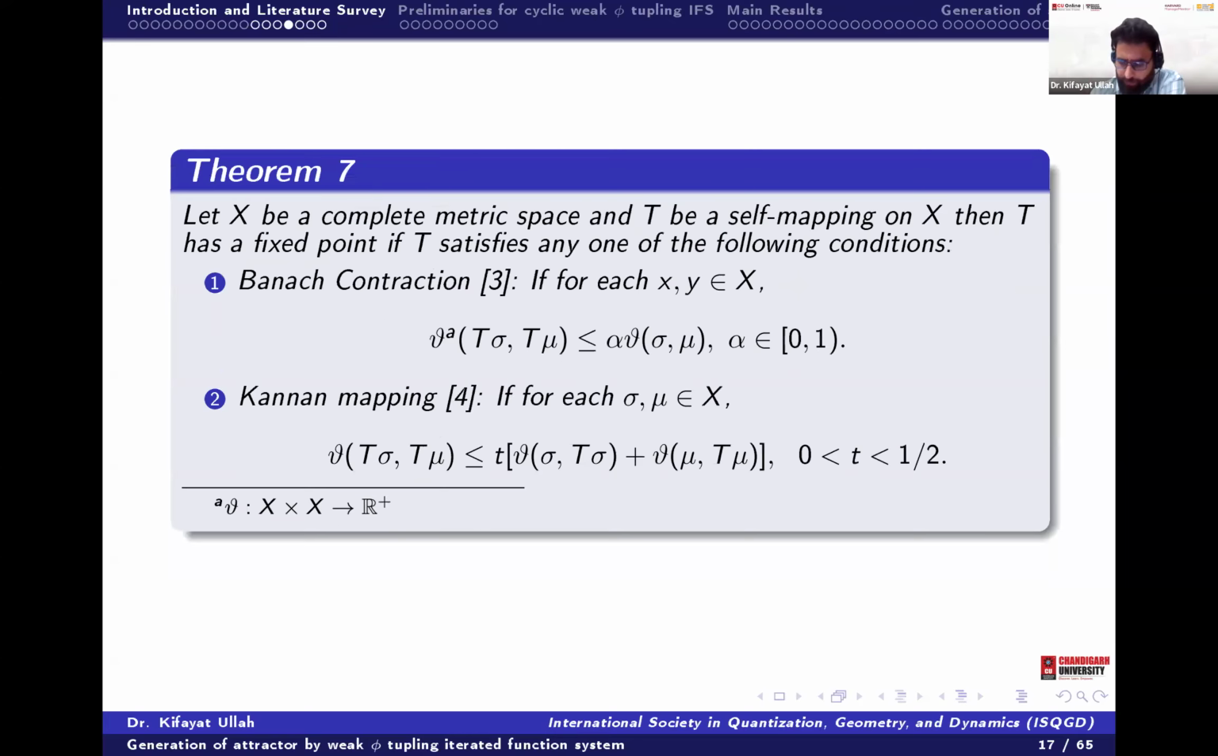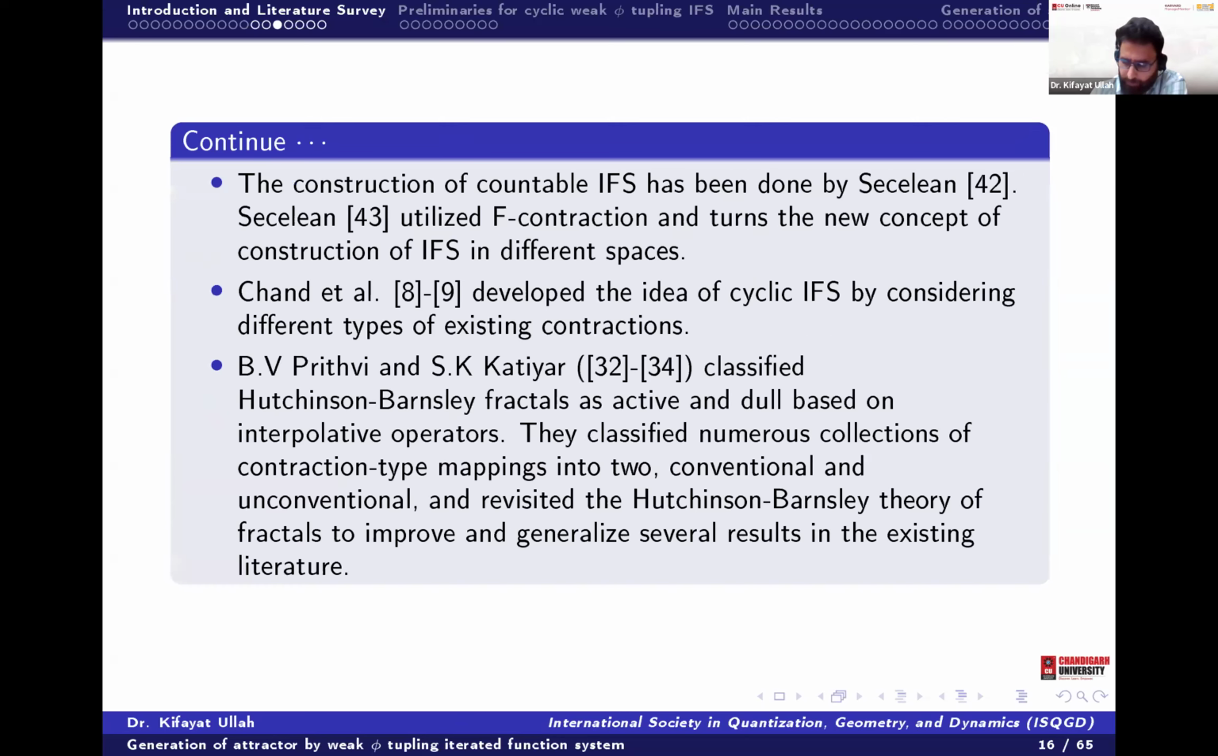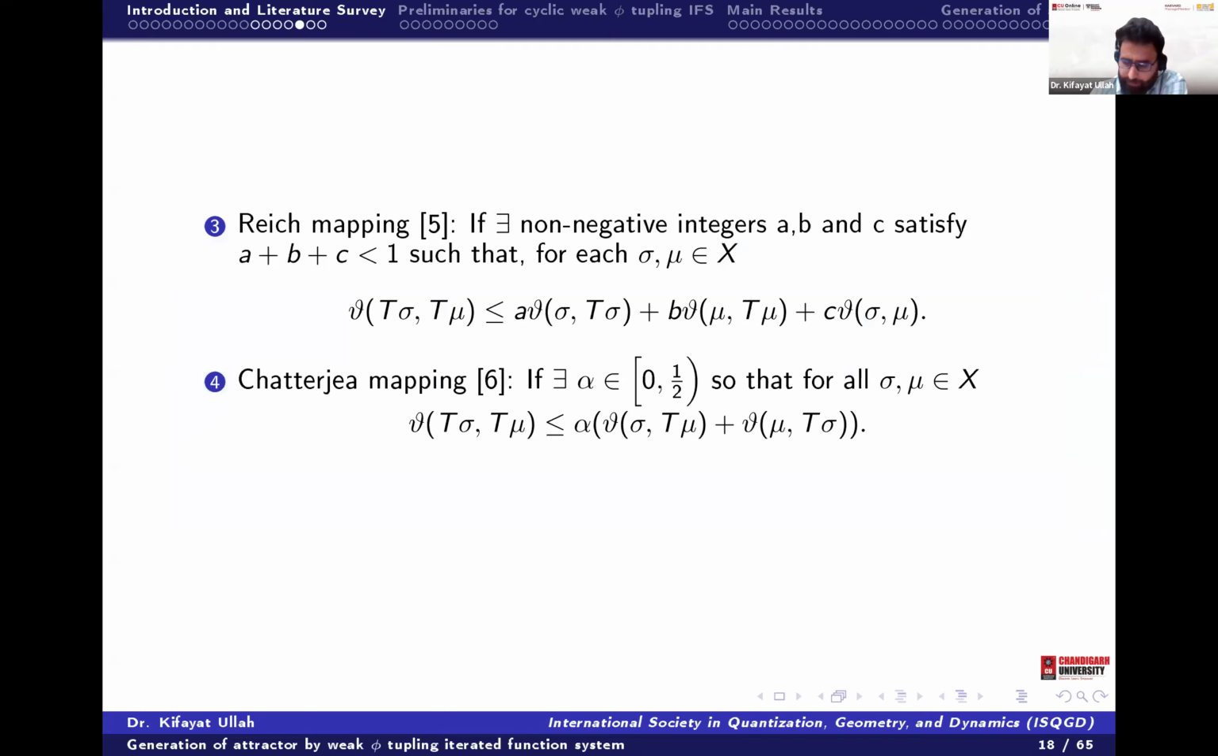Okay, now the main question is, for example, we have different types of contractions. I think we have more than the basic contractions. We have 100 types of contractions. Is it possible to define the fractal or the attractor on all the contractions? Just like this is a Banach contraction, this is the Kannan contraction, these are simply the points. Similarly we have the Reich contraction, we have the Chatterjea contraction. Is it possible to define the attractor or the fractal on every space? That means on every one of the 100 contractions.